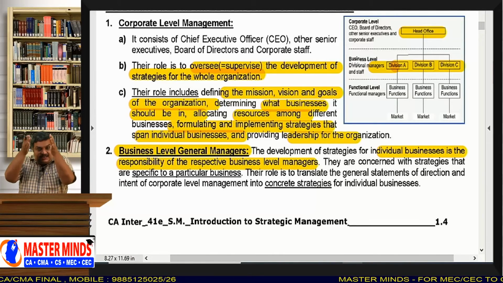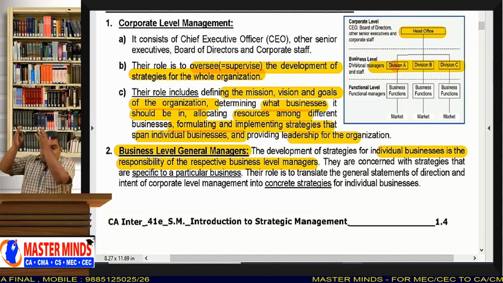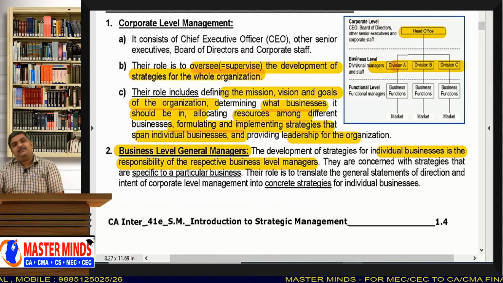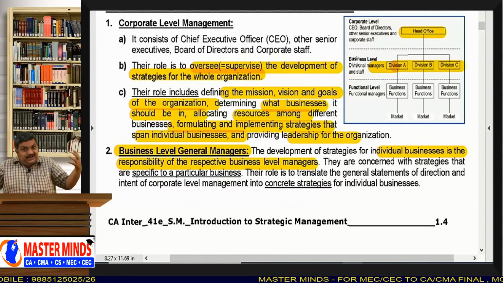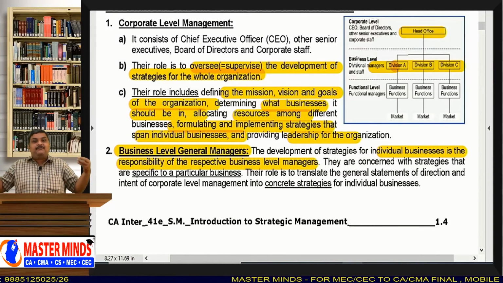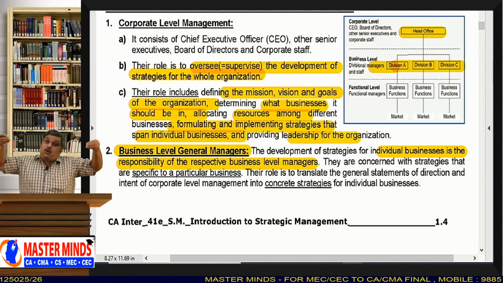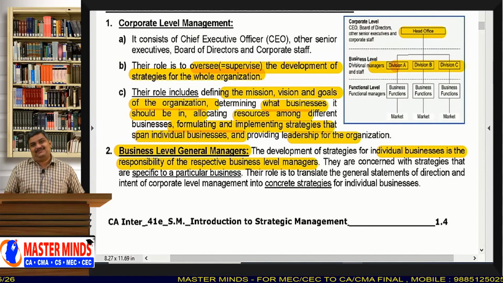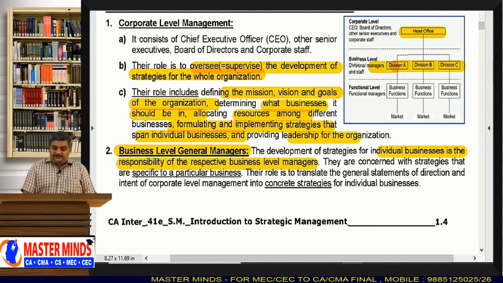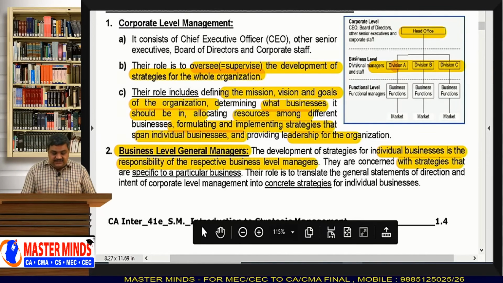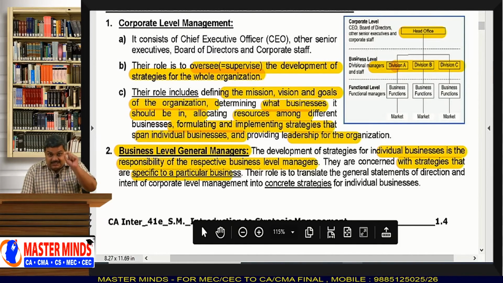For paper business, there will be another manager. For agro business, there will be another manager. So these three managers, what they have to do? They have to make strategies for their own divisions. Okay? They are concerned with the strategies that are specific to a particular business.